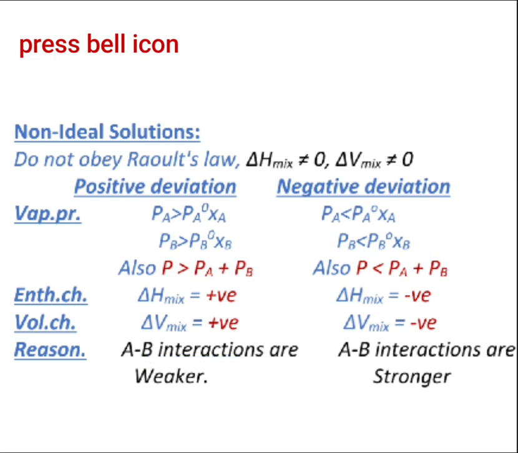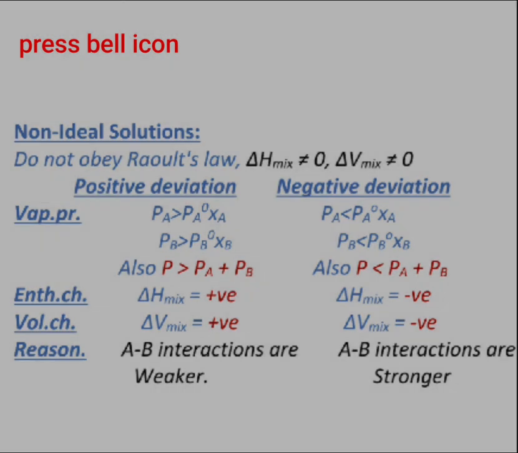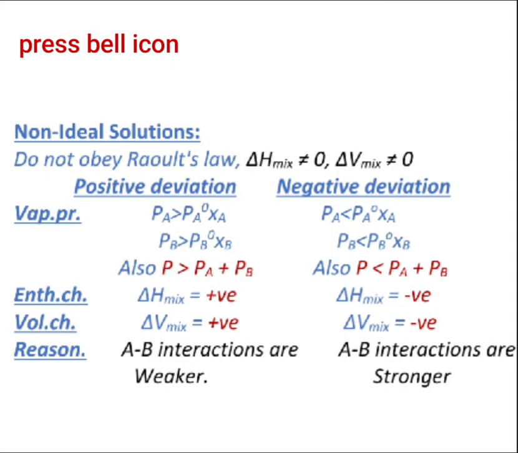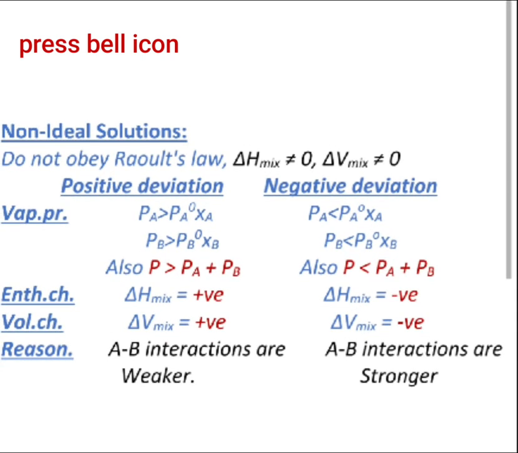Now come to the negative deviation side. So here we are saying delta V mixing is negative in case of negative deviation, as well as delta H mixing is negative. You can support this by the concept that energy is released due to increase in attractive forces. So stronger are the intermolecular attractions, the more strongly the molecules interact with each other.